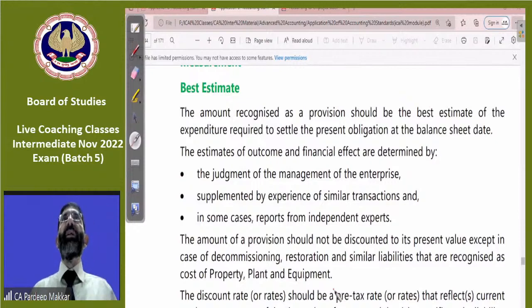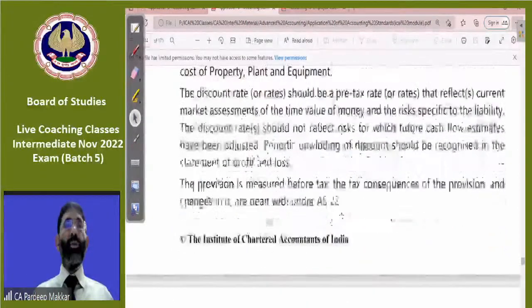Earlier that asset was with us, then we removed the asset. Now we are going to restore that asset. We are going to restore a debtor with us. Earlier that debtor had left us. Now that debtor has been restored by us. Similar liabilities that are recognized as cost of property, plant and equipment. So in case of such type of transaction, only and only discounted present value can be used.